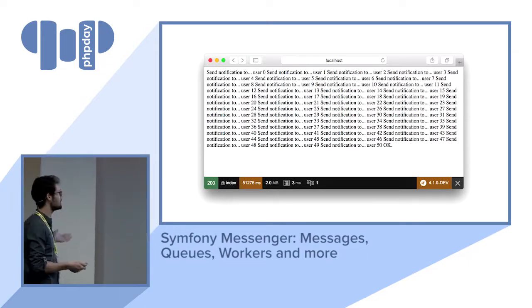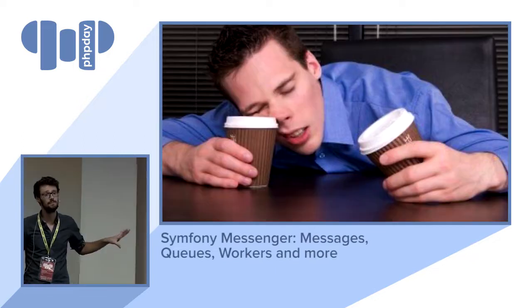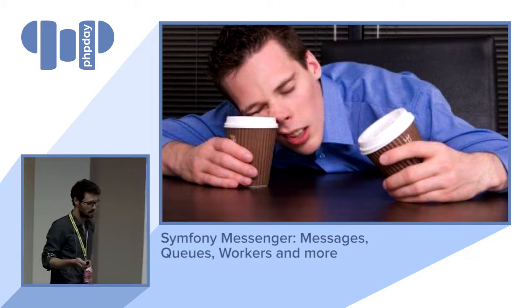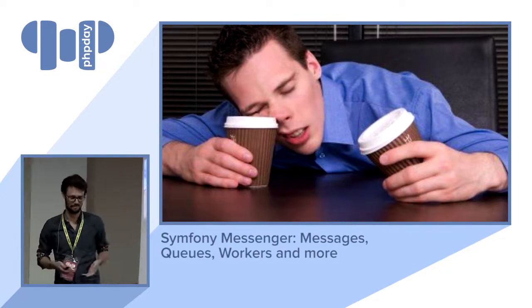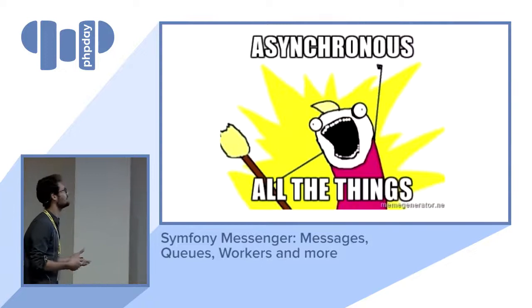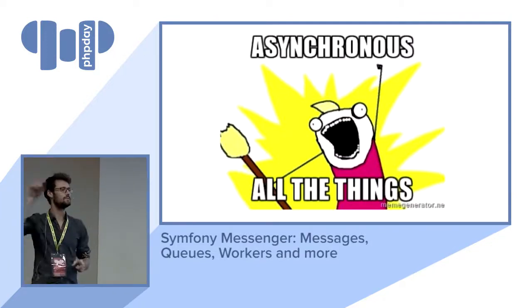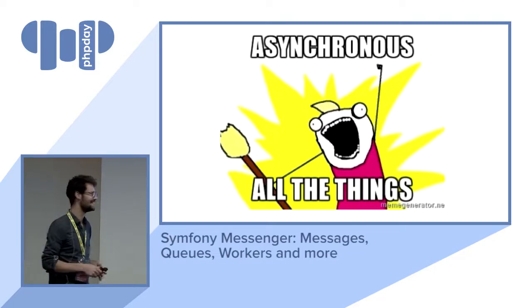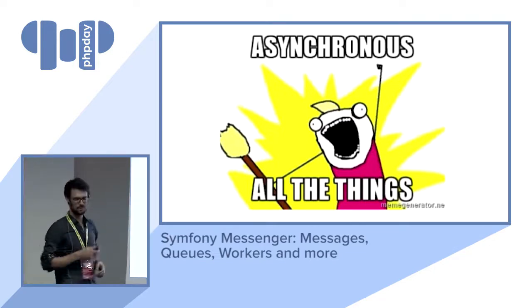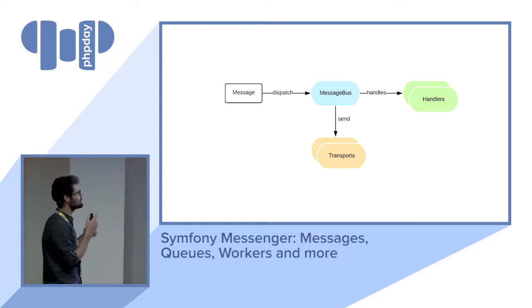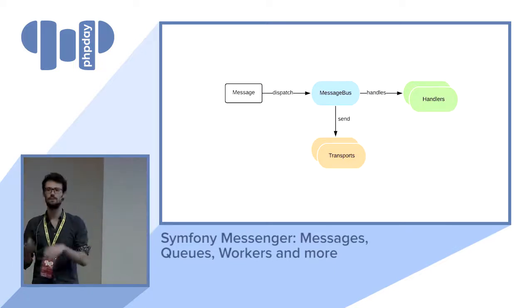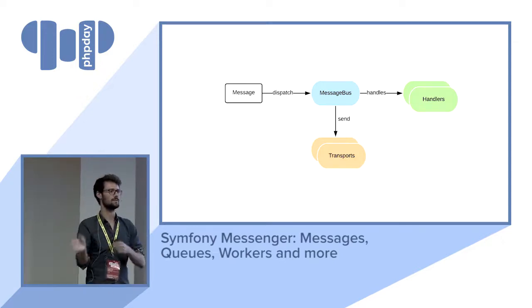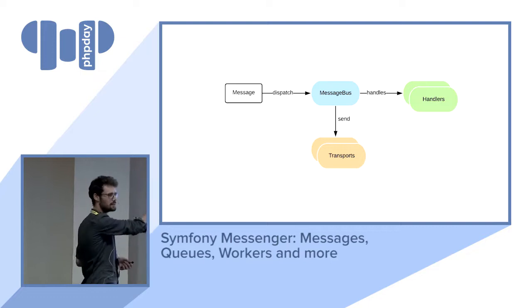But you've got 2 options, obviously. The first one is to keep that, that's fine. There are a lot of famous applications that work this way. That's okay. But the other one is to really go and put everything within the loop and asynchronize all the things. So in order to do that, we're going to use the message bus, again, not to directly call the handlers, but to route, and that's the term we're going to use, to route the messages via some transport. So that's the next part that we're going to explore.